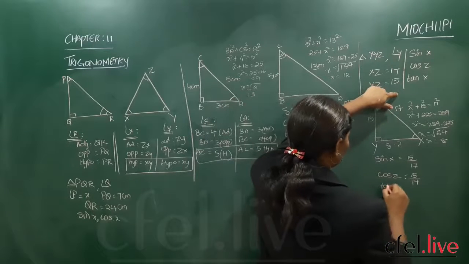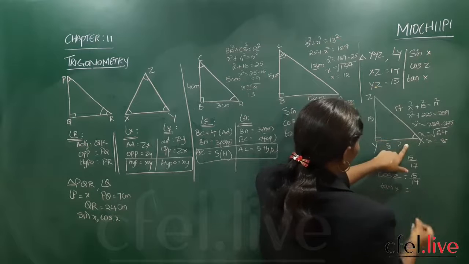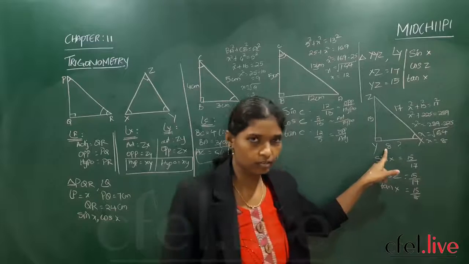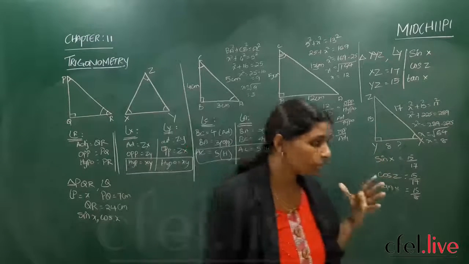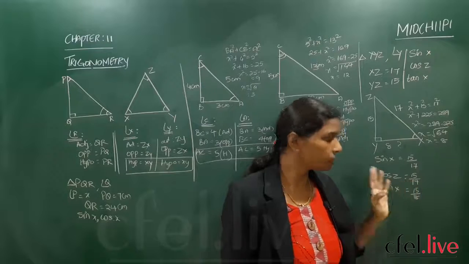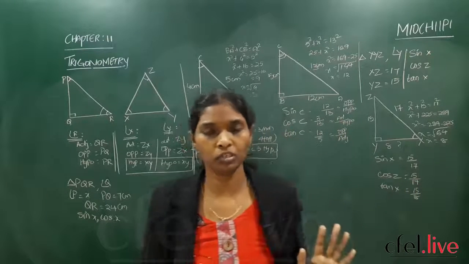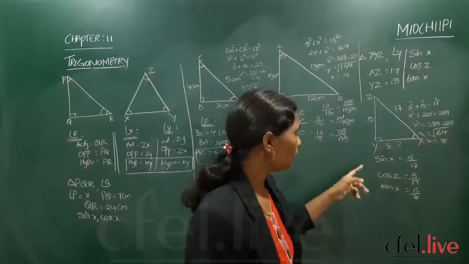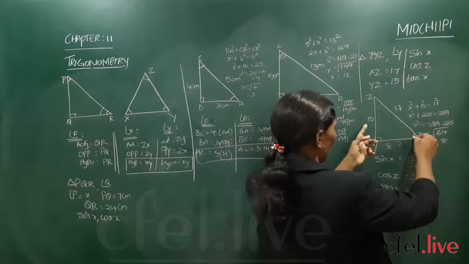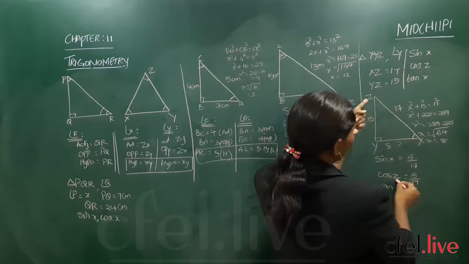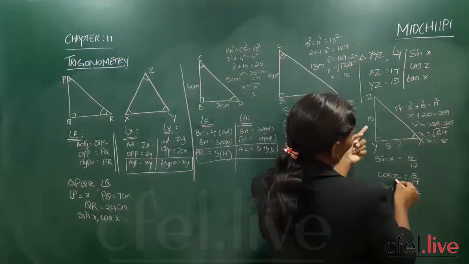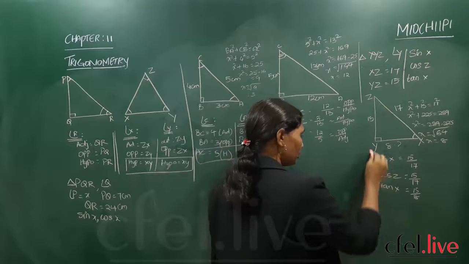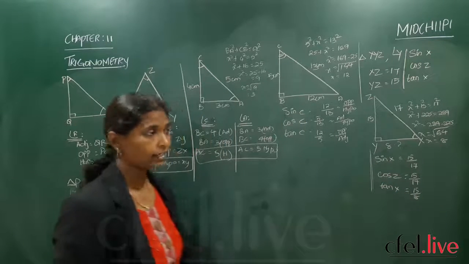Now tan x. So tan x, standing here again, is opposite by adjacent. So here you should not get tensed. Some students say 15 by 17, 15 by 17, surely one of the points is wrong in my problem, so I lost the marks. It is not like that. When you are talking according to sine, standing here, it is opposite by hypotenuse. When you are talking from Z, cos means adjacent by hypotenuse. So there is a chance of getting the same answer. You should not get tensed.